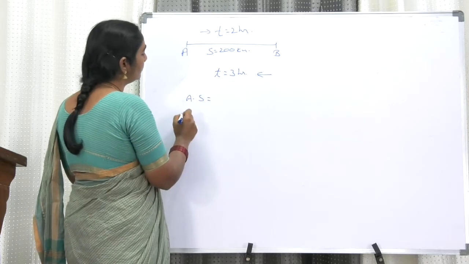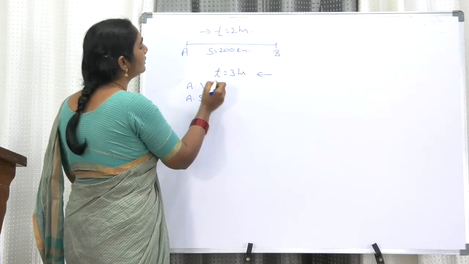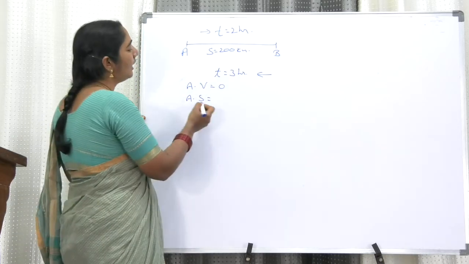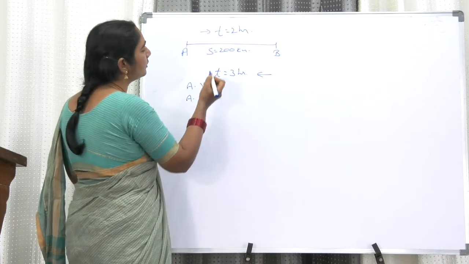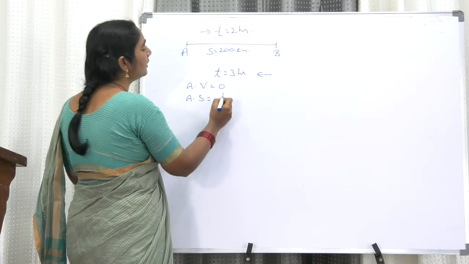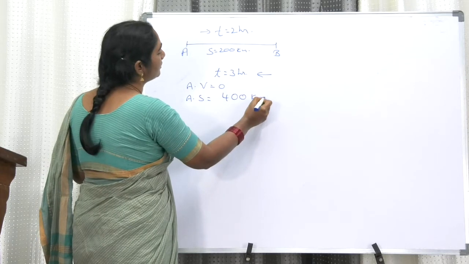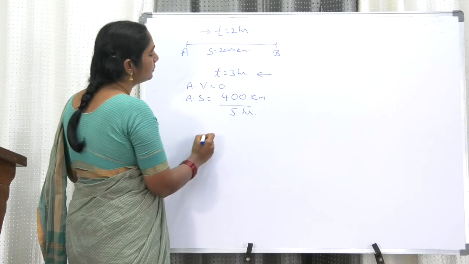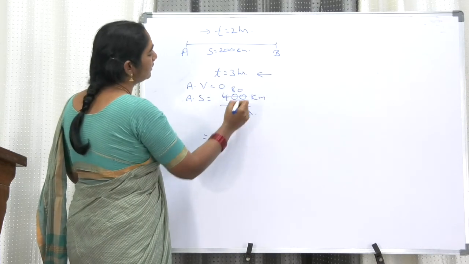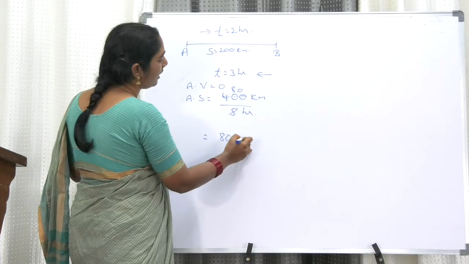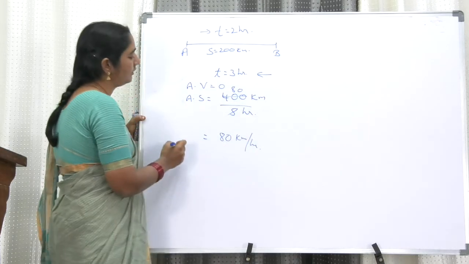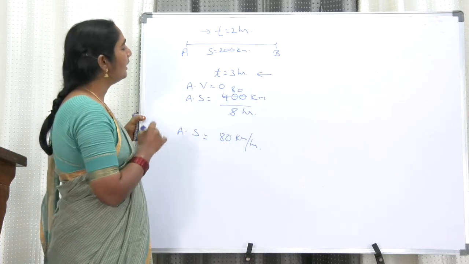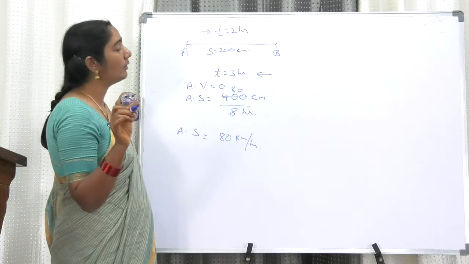Average velocity is 0. There is no need of doing any calculation because that is the starting point and that is the ending point. So average velocity is 0. Now average speed is total distance by total time. Total distance while going is 200, while coming is 200, so in total it is 400 kilometers. And total time is 2 plus 3, 5 hours. So 400 by 5 is 80 kilometers per hour. So average speed is 80 km per hour for the entire trip and average velocity is 0 because the starting and ending points are the same.